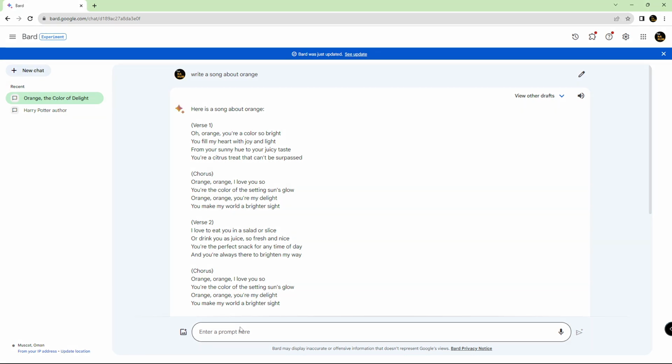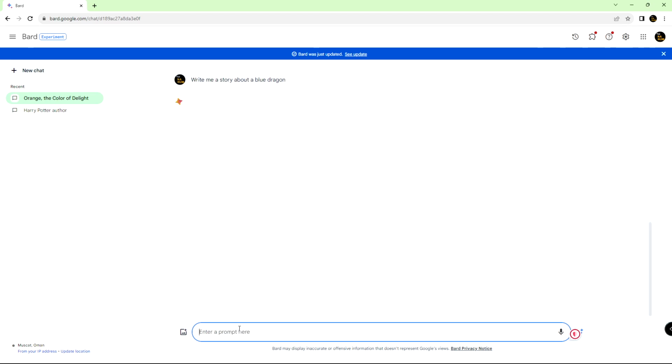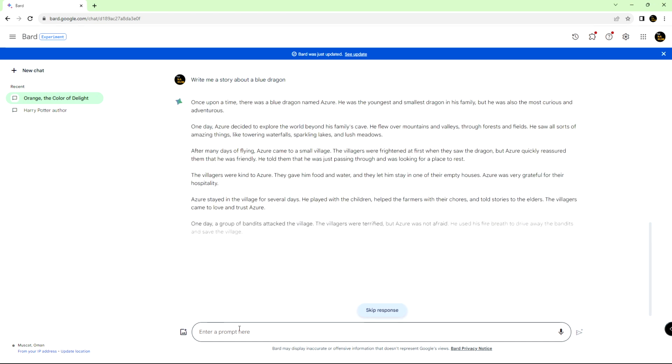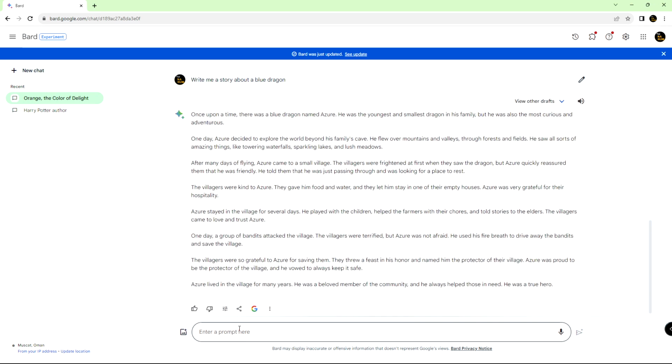Also, I'll ask Bard to write a story about the blue dragon. As you can see, it generates a very nice story about the blue dragon. It even named the dragon. I will also ask Bard to rewrite this story into a poem.